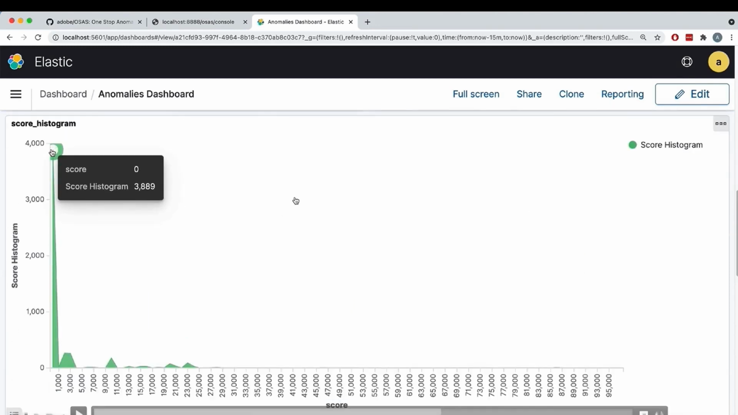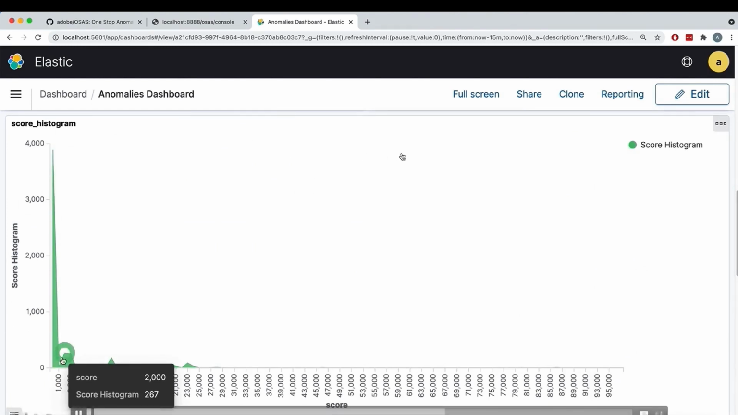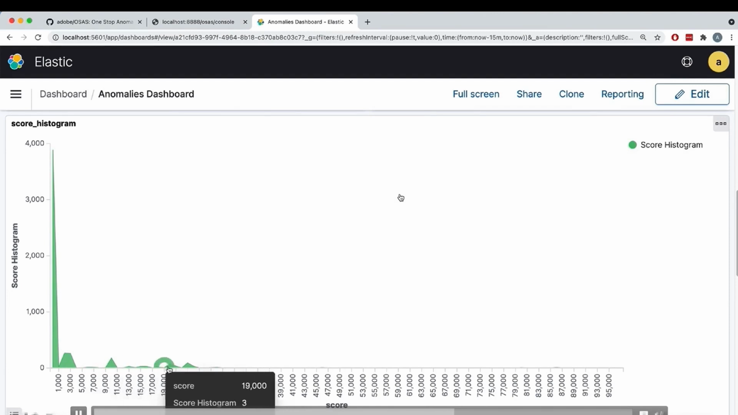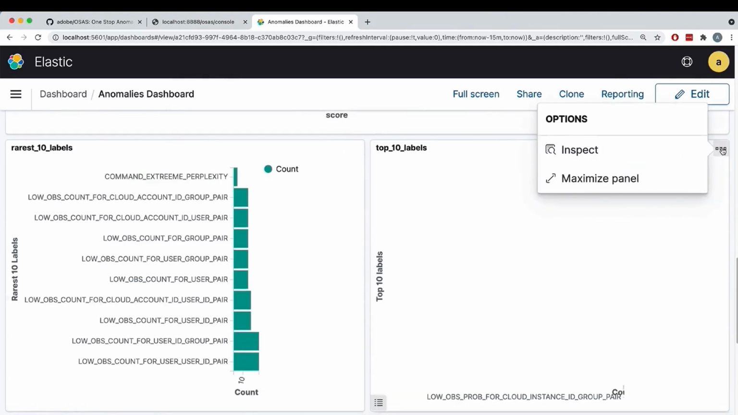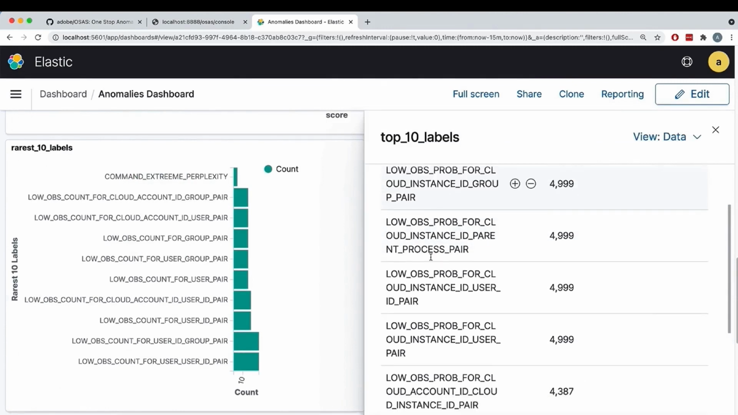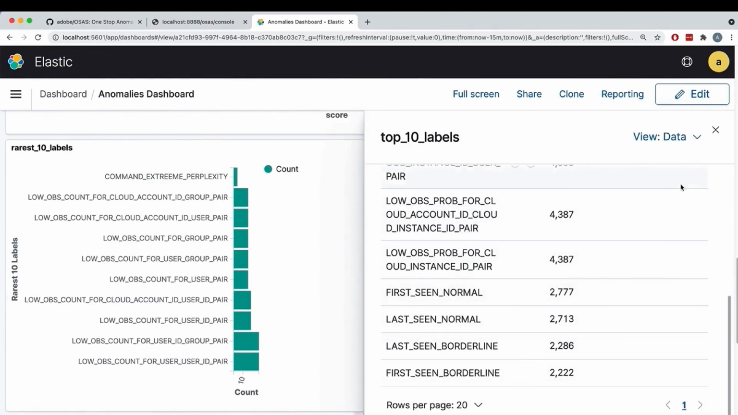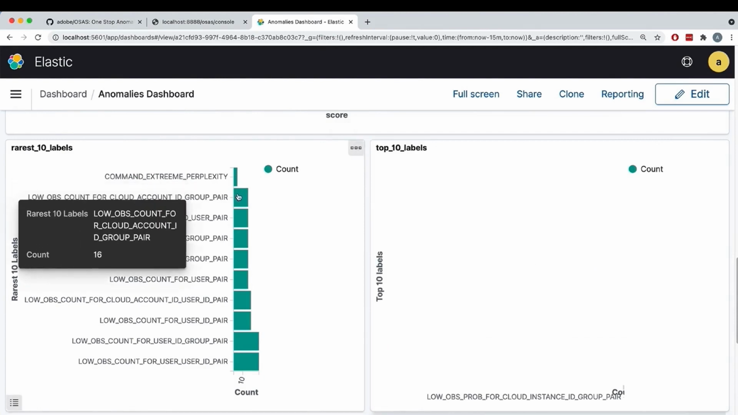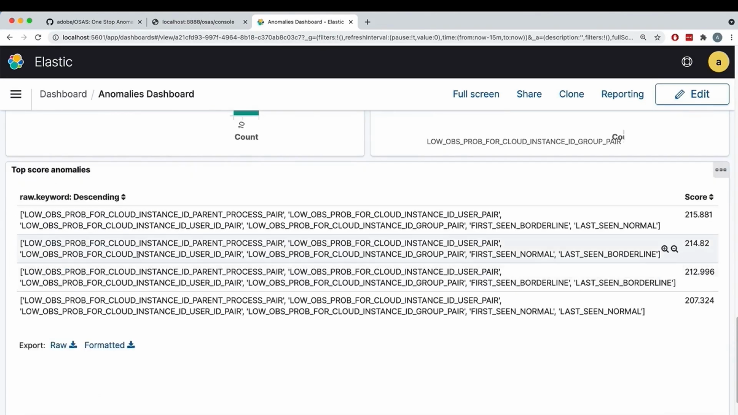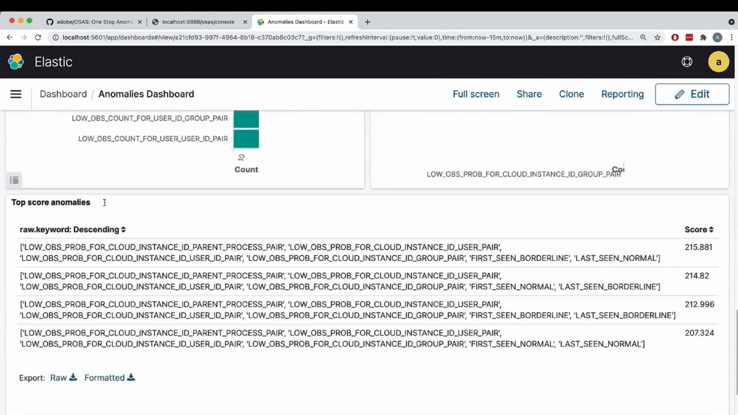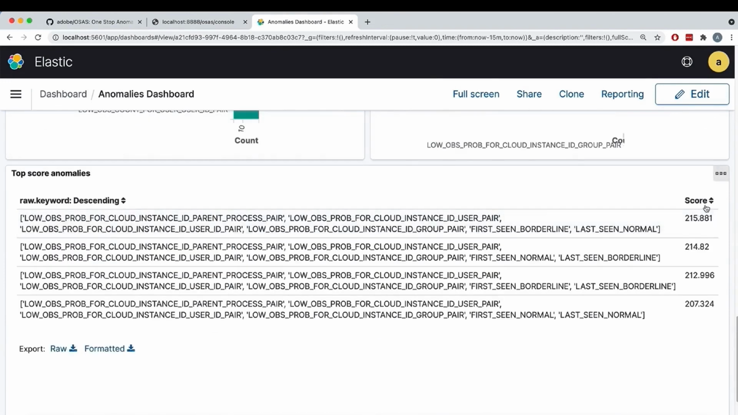Now, I also really like this score histogram, because it's going to tell me the distribution of scores per anomaly in my data set. And you can see really fast that most of my data is concentrated in the lower part of the scores, right? So that's really easy for me to set a threshold and say everything bigger than 1000 is interesting for me and I should investigate only those. You have here some information regarding which are the most common labels and which are actually the rarest labels in my data set. Also you have a dashboard here that's going to present the rarest anomalies with the biggest score and the labels associated with them.